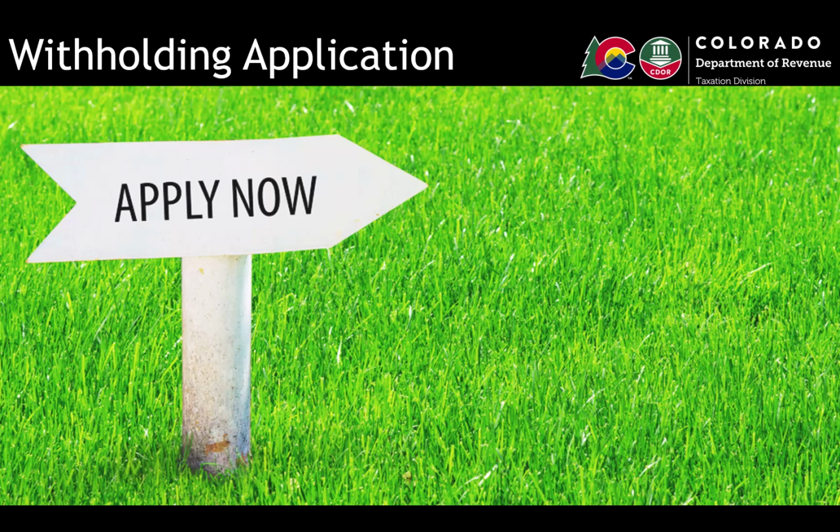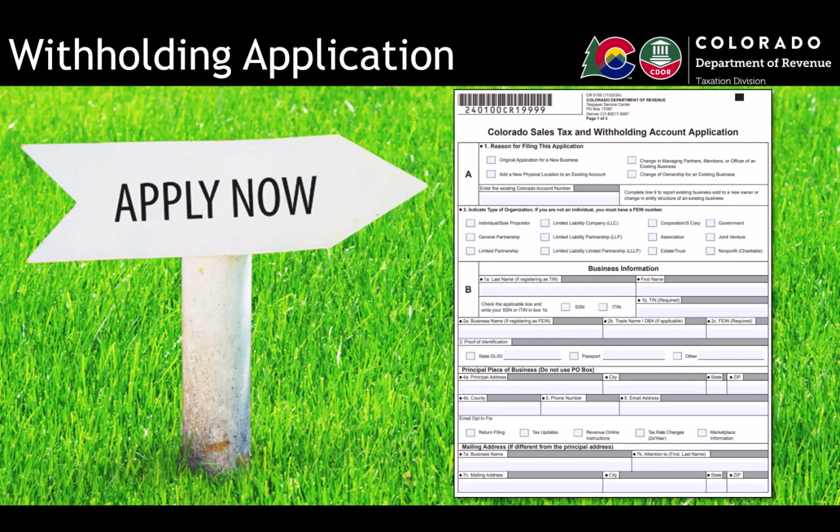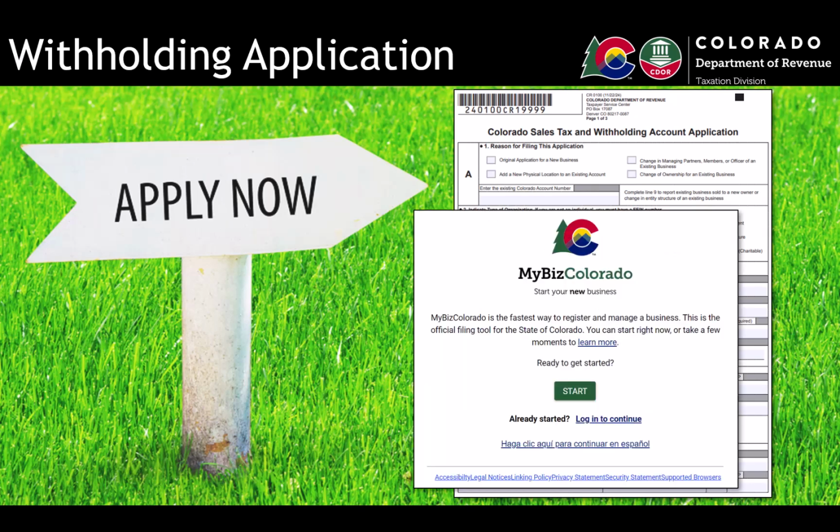Now we'll talk about the 2 ways an employer can apply for a withholding license: by completing the Colorado Sales Tax and Withholding Account application, Form CR-0100. If an employer does not have a physical business location in Colorado, the employer must apply using the paper Form CR-0100. If an employer has a physical location in Colorado, the employer can choose to apply online or by paper. Examples of physical locations include an office, distribution facility, sales room, or warehouse.